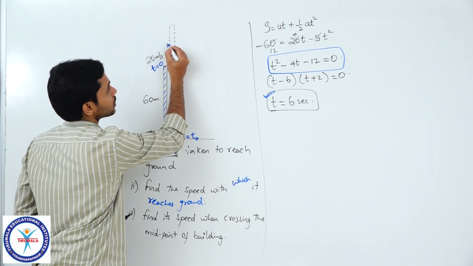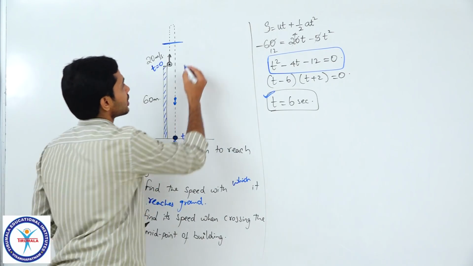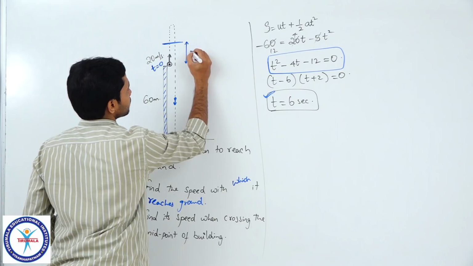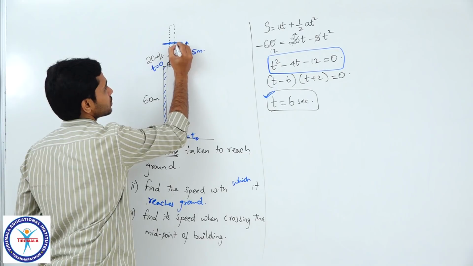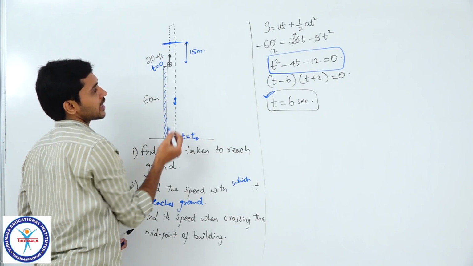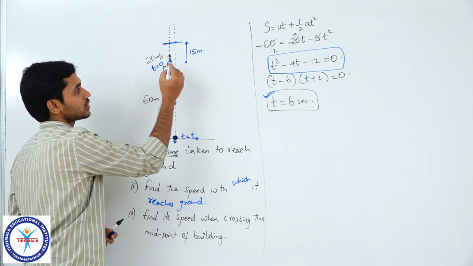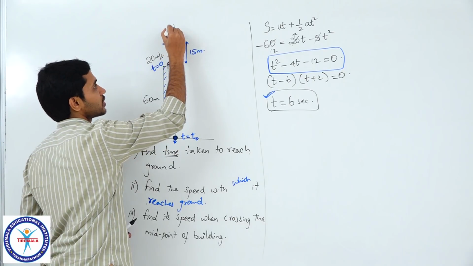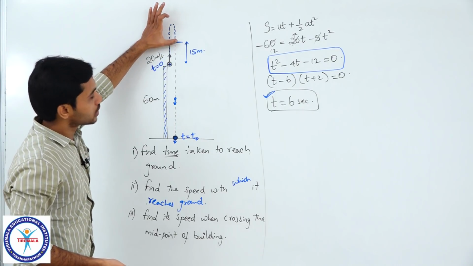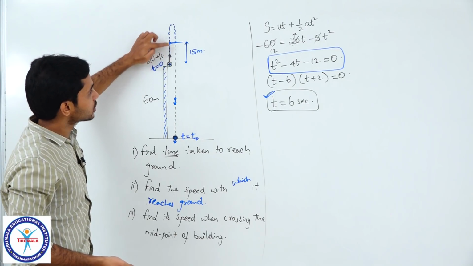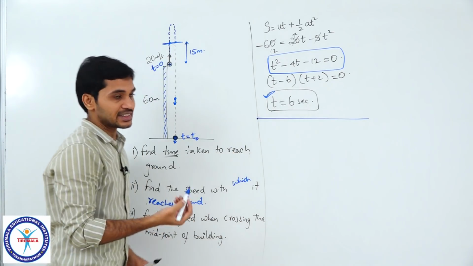For example, if I substitute a displacement which corresponds to this level, you understand what I am saying? Let us say this height is some 15 meters. Is that clear? Let me call this position also as some point, and if I need to find the time it takes for the particle to travel from here to here or from here to here, which means I am asking you to find this motion, the time it takes for this motion. Clear? In this case, this is the initial position and this is the final position. Now, let me quickly substitute the value for that and see what I am going to get.